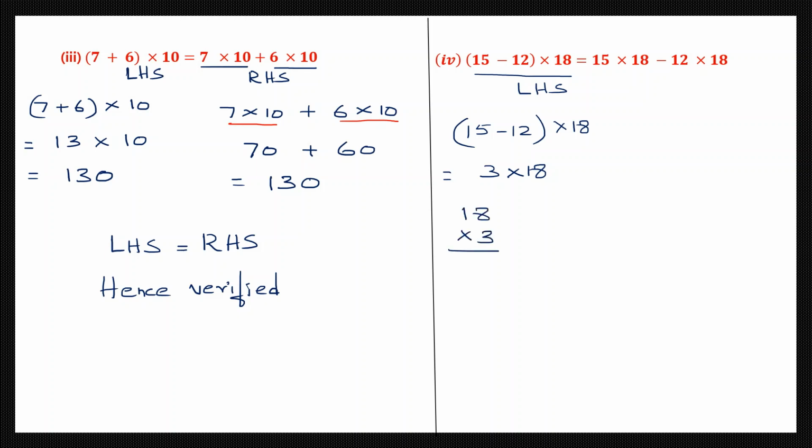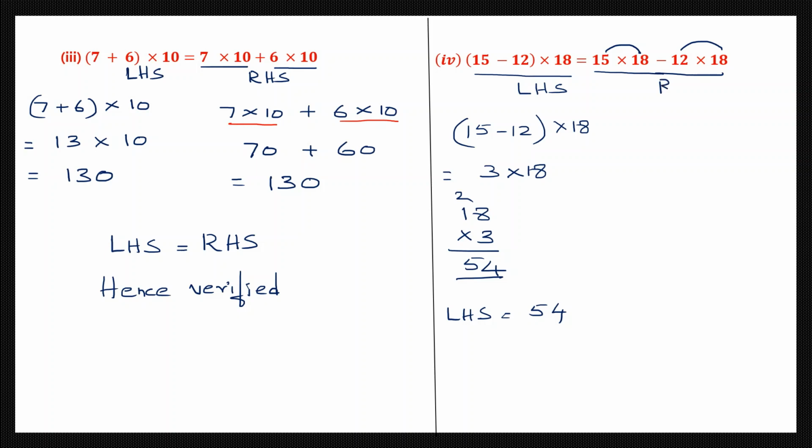So let's multiply 18 into 3. So what do we have? 3 8s are 24, carry 2. 3 1s are 3, 4, 5. So on the left hand side we have 54. Now let's see on the right hand side. Now here can you see 15 into 18 minus 12 into 18. We can use the distributive property here to make our working easier. Now look out for which number is common. Now 15 into 18, 12 into 18, which is the number that is common? As you can see, 18 is common, isn't it? So we can rewrite that in a different way.